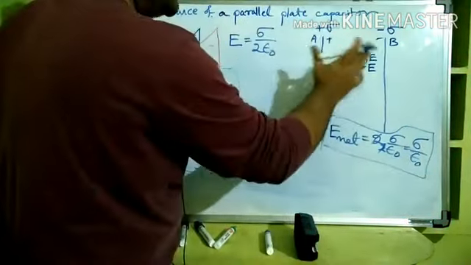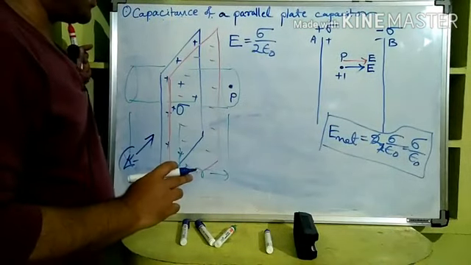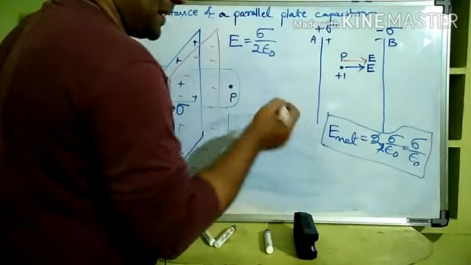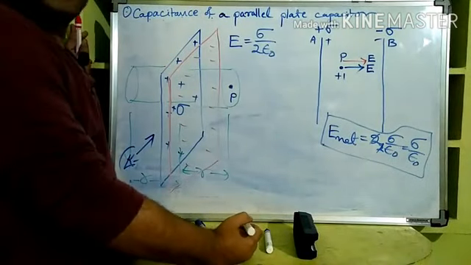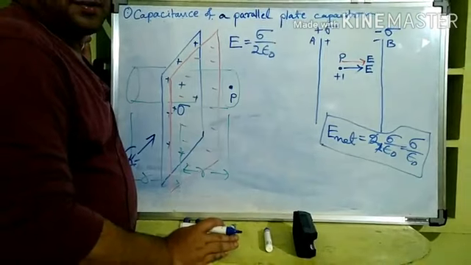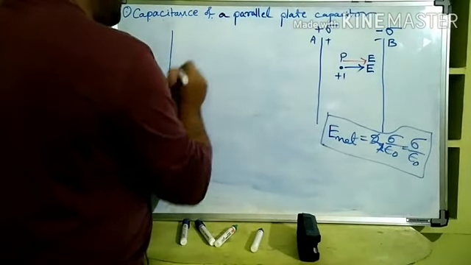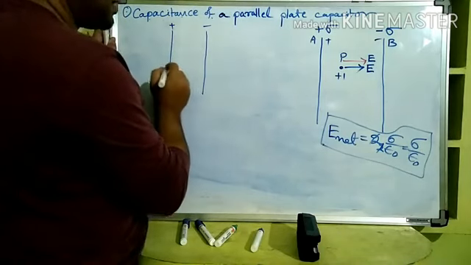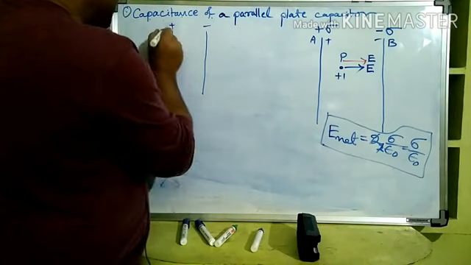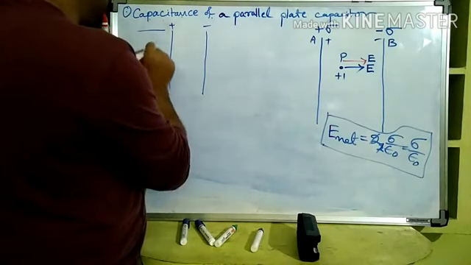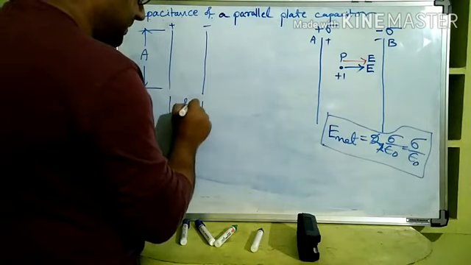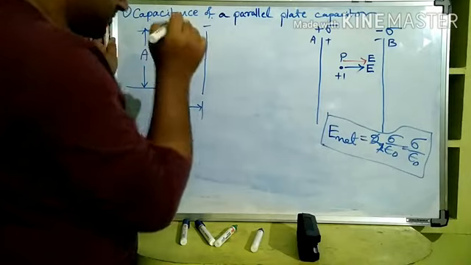Now this idea is used to develop a parallel plate capacitor. Now this plus and minus charge are given. Then we will be calculating for the parallel plate capacitor. Then we'll discuss a little how it is charged that way. So let us say there is a parallel plate capacitor. This side is positively charged, this side is negatively charged. Then let us say the surface area of the parallel plates is A, and the gap between the parallel plates is equal to small d.